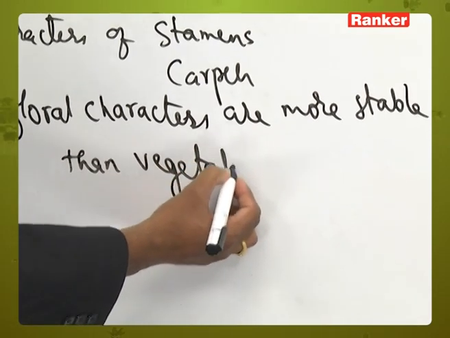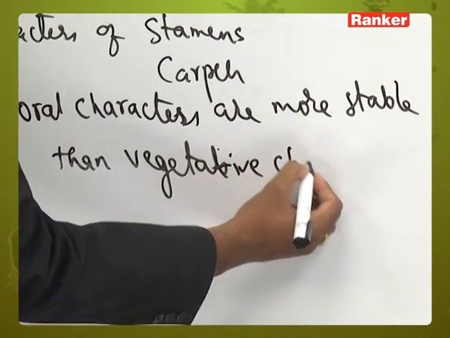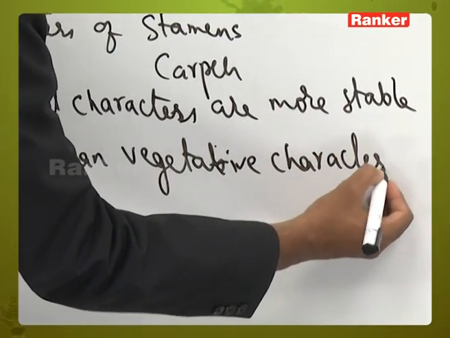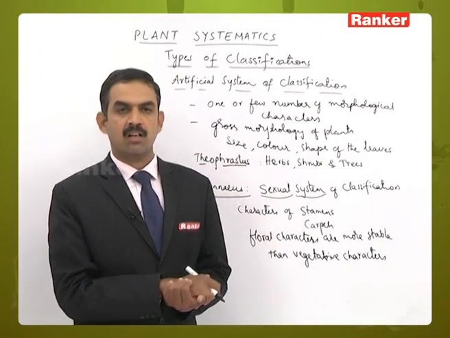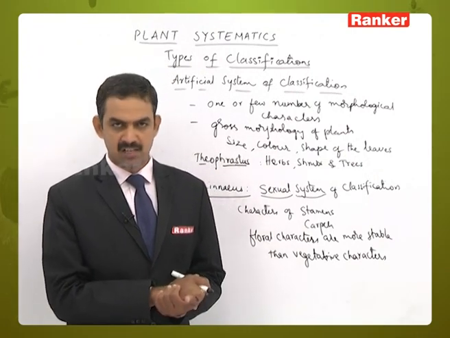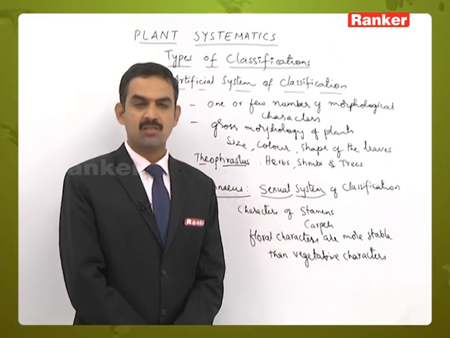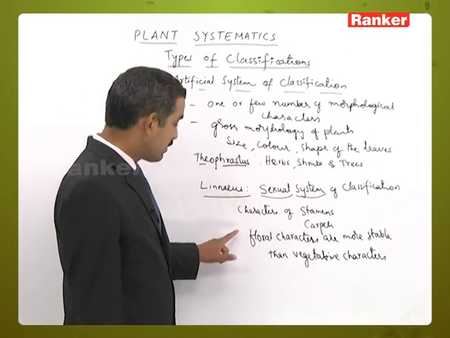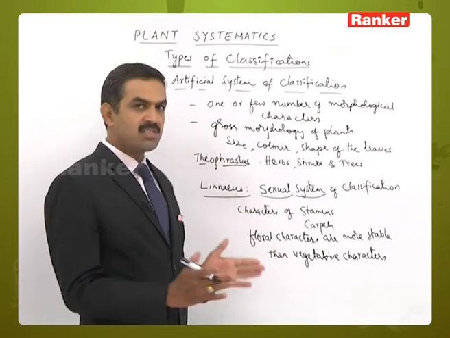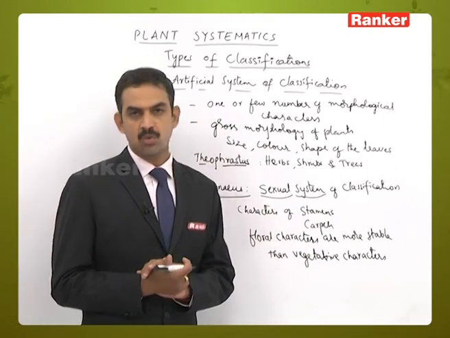That means, simply to say, the vegetative characters may change according to changes in environmental conditions, but the floral characters do not show easy change based on environmental changes. So floral characters remain stable, remain the same for more generations when compared to the vegetative characters.